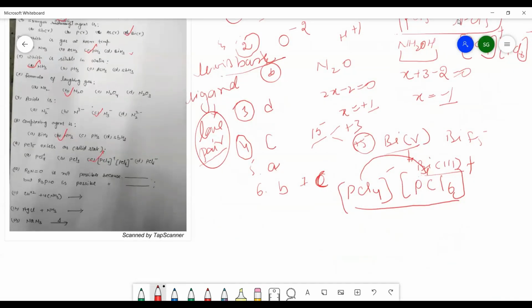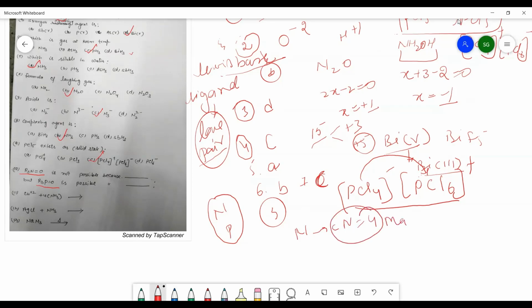Now the next question: R3NO is not possible, and we have to write down the answer, because it can be asked in terms of assertion and reasoning also. But R3PO is possible. Nitrogen and phosphorus both belong to the same group, group 15, both having 5 valence electrons. But this kind of bonding is not possible in nitrogen, though it is possible in phosphorus. The reason is that nitrogen cannot extend its coordination number beyond 4. The maximum coordination number in nitrogen is 4, so here the coordination number would become 5, which is not possible.